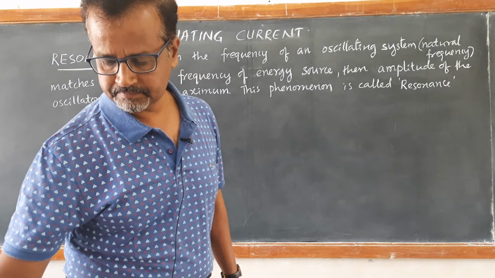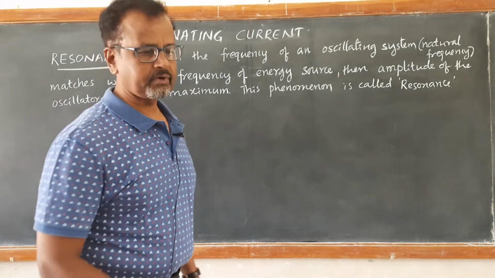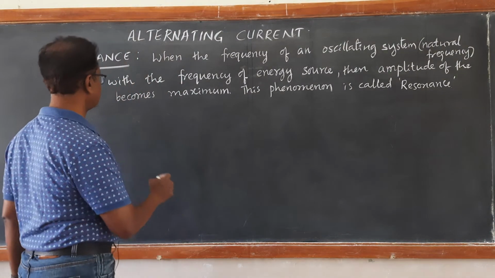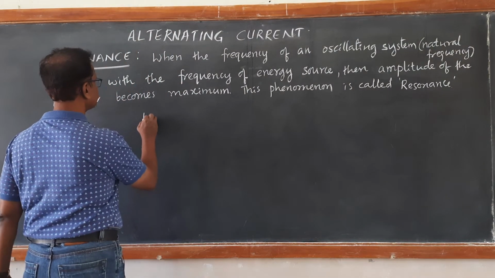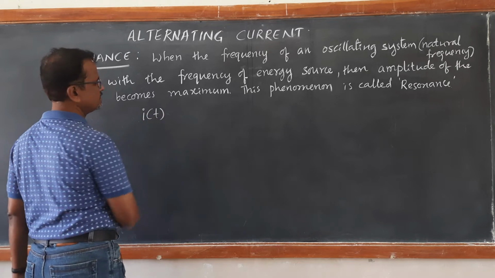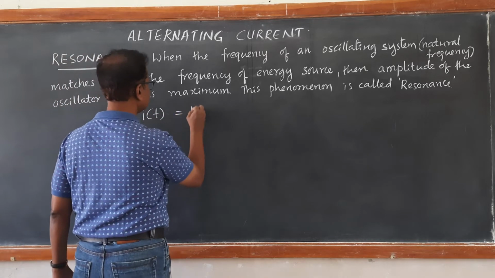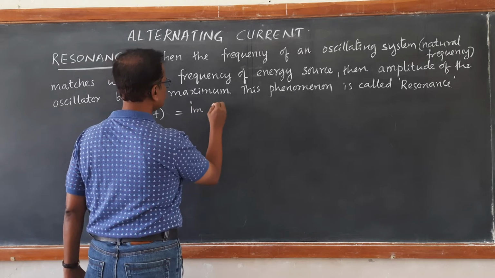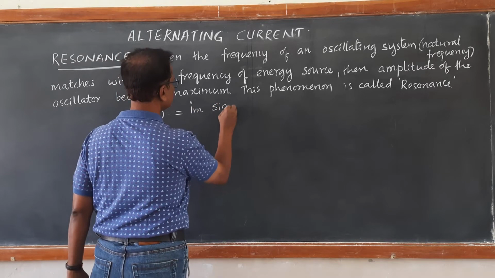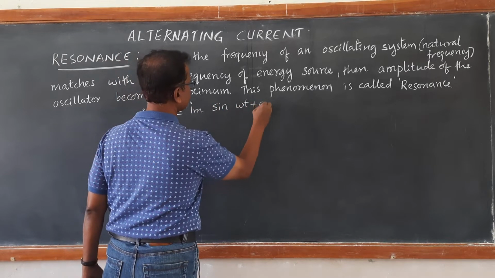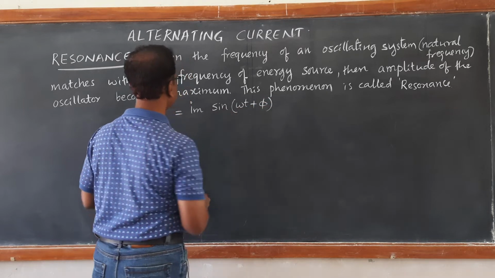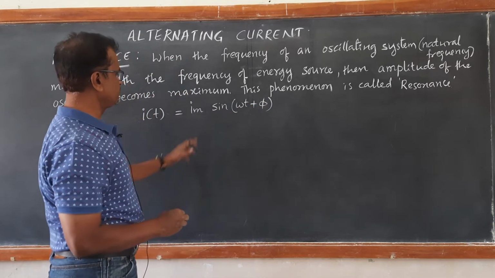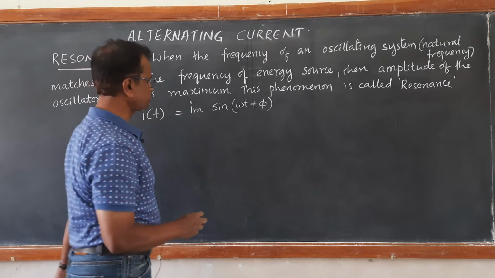We have got the equation for current in the LCR circuit: i(t) is equal to Im sine of omega t plus phi. And we found out the value of this Im.